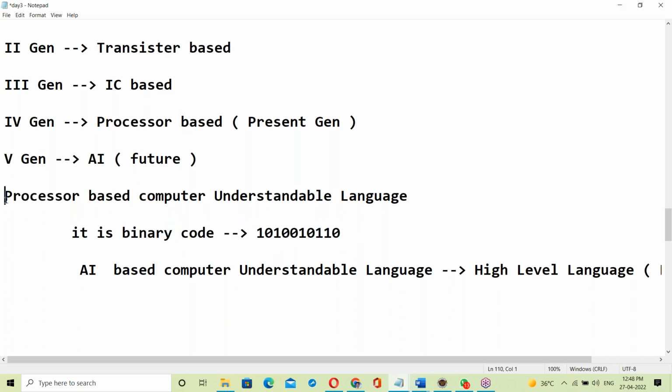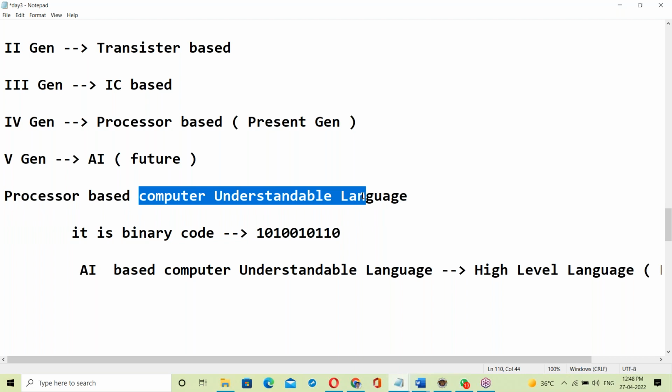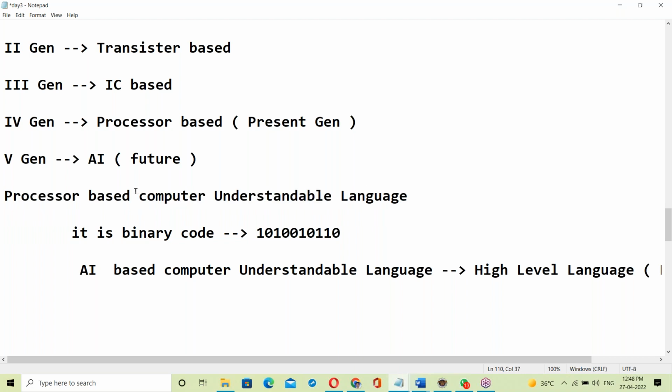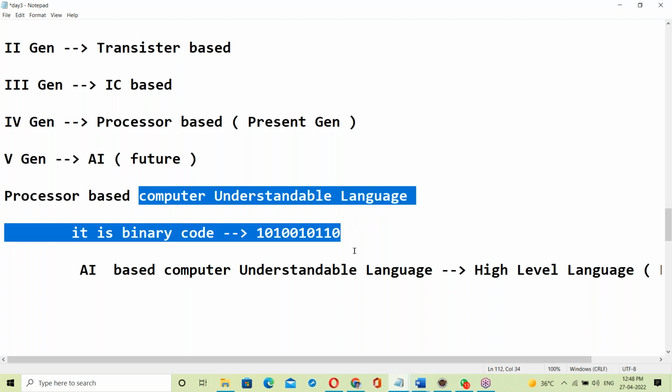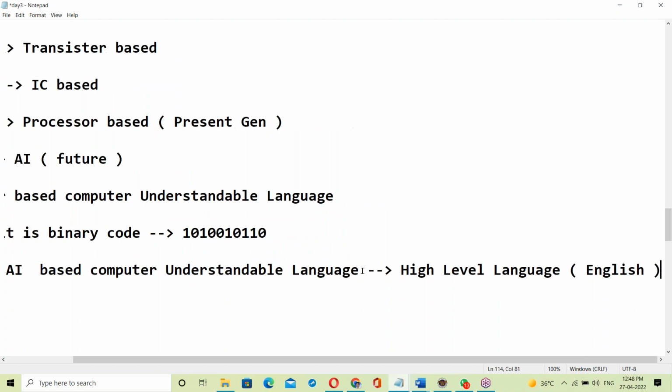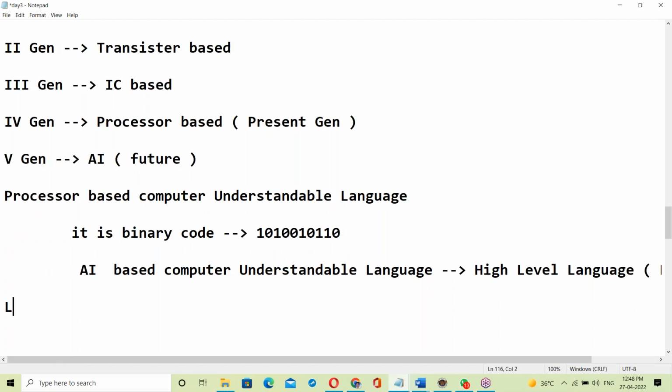Now in the present generation, the computer understandable language is called low-level language. The user understandable language is called high-level language. So software languages have two categories.